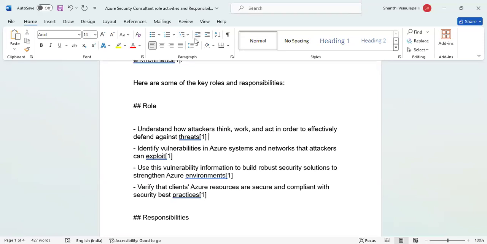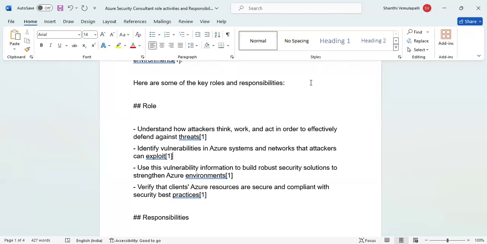Second thing is identify vulnerabilities in Azure systems and networks. First we identified the attacker's behavior and their scenarios for attacking the sites. Next we need to see what the bottlenecks are in our applications and systems, which are running on Azure cloud. We need to identify where the applications are getting public access, which modules are accessed, and where the workflow is going within the networks, within the VNet in Azure, that attackers can exploit.